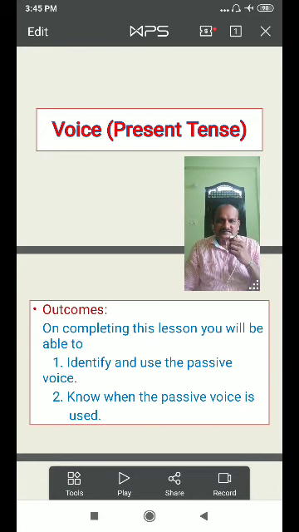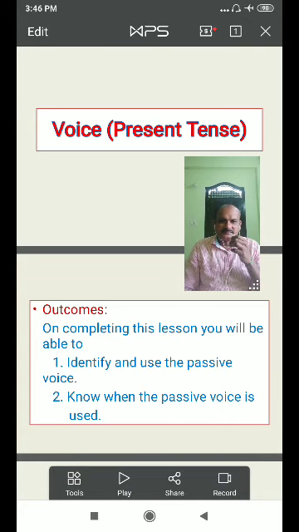Today we are going to discuss voice. This comes under the grammar part. Generally, we have two types of voice. One is active voice. The second one is passive voice. Okay. Once we discussed tense, that is present tense.